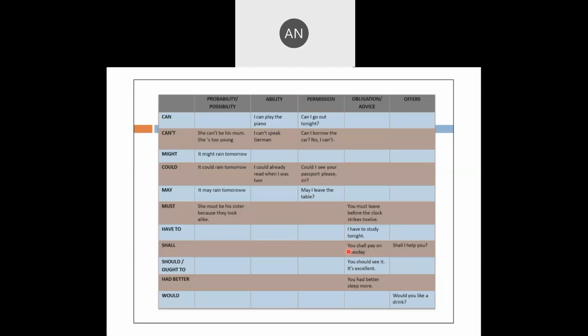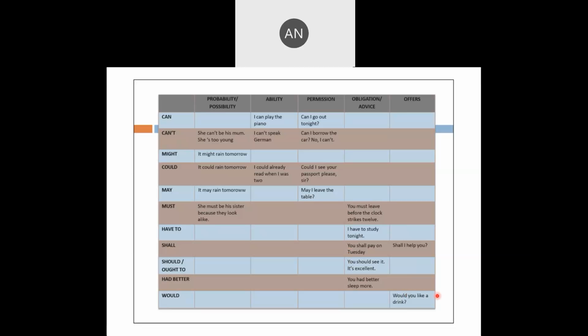Ability: I could already read when I was two. Could I see your passport, please, sir? Then may. May is for probability, possibility. It may rain tomorrow. May for permission. May I leave the table? Must. Must is for probability, possibility. She must be his sister because they look alike.